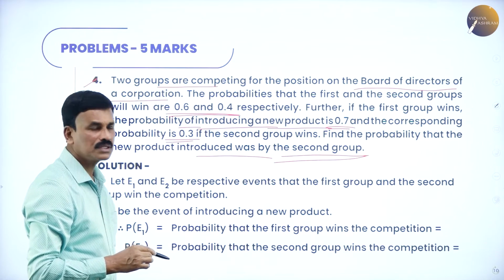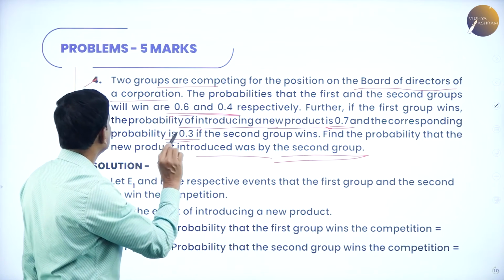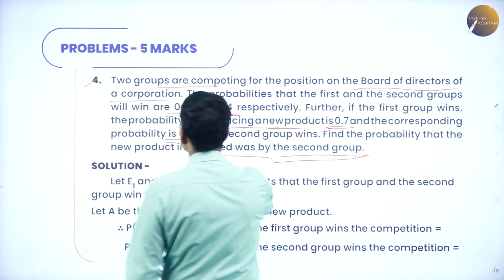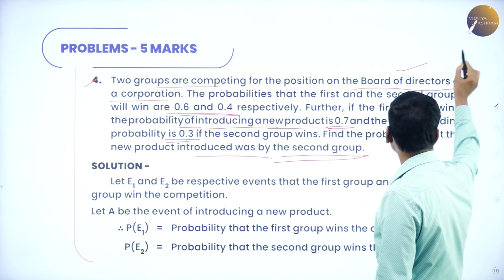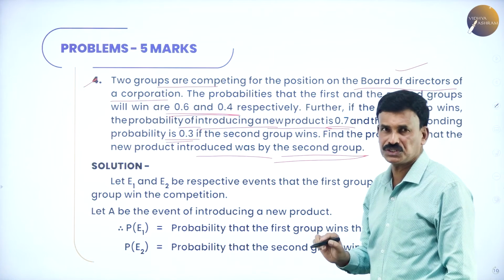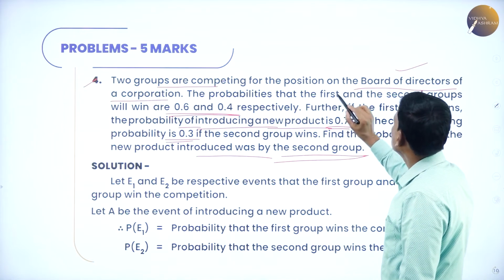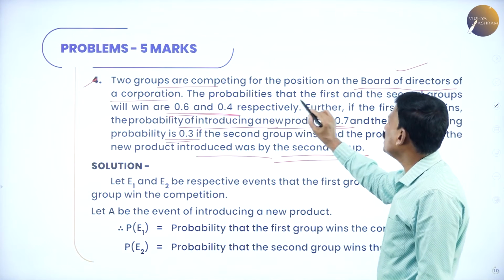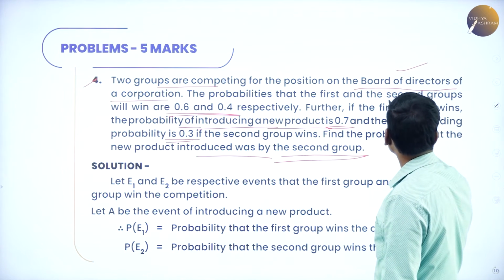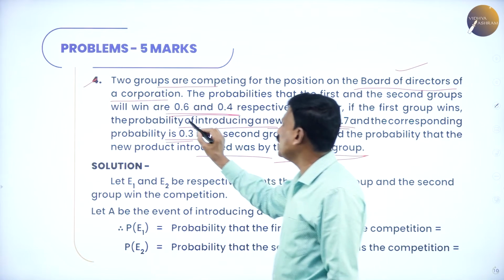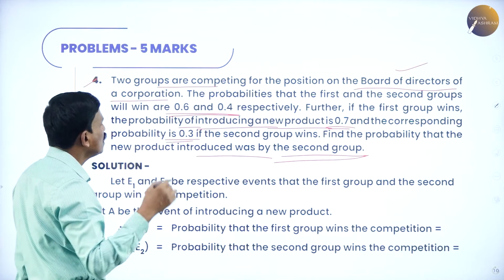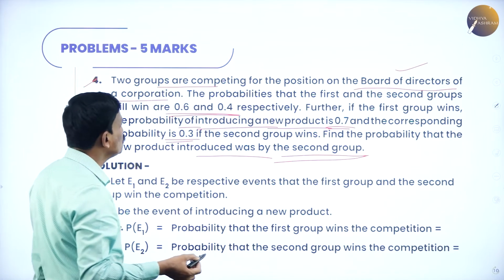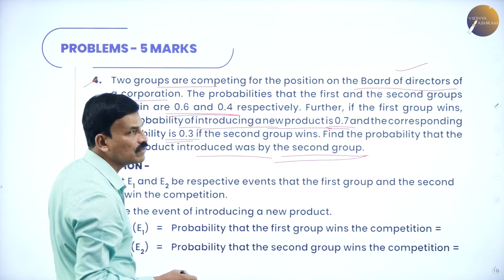See here, what is the problem given? Two groups are competing for the position of the board of directors of a corporation. The probability that the first group will win is 0.6 and the win of the second group is 0.4 respectively.